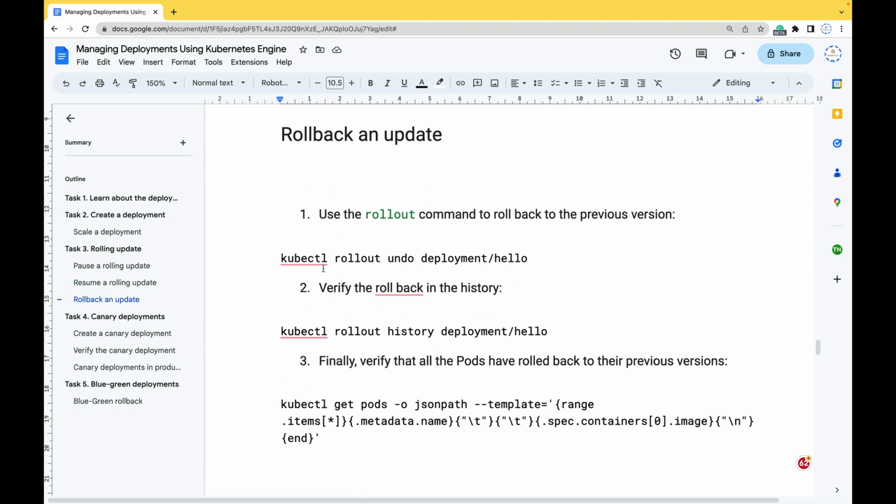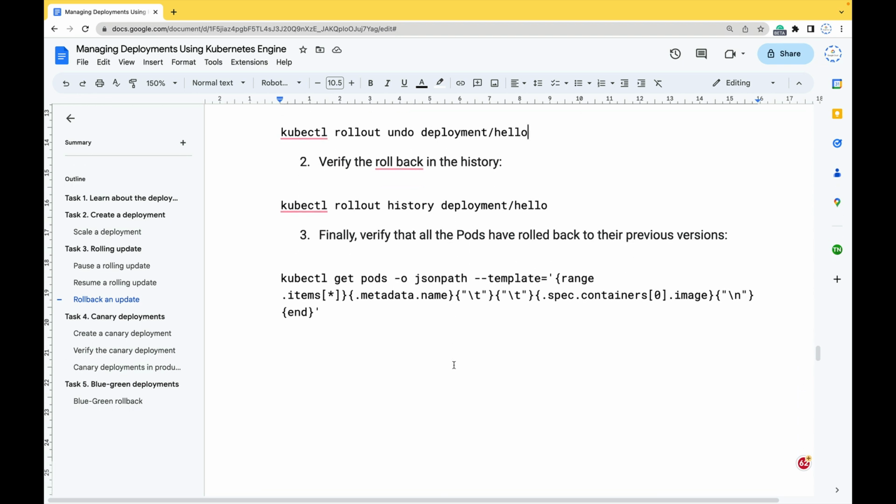How will I do that? kubectl rollout undo deployment, then it will come back to your previous version, right? So this strategy you will follow. Generally these are the 4 strategies which we are following in our Kubernetes engine.